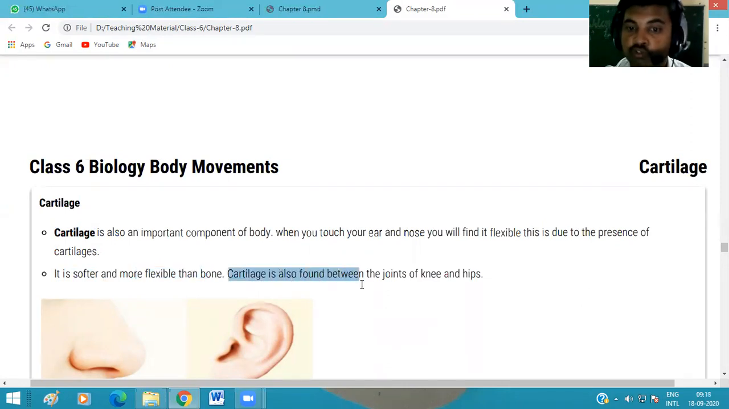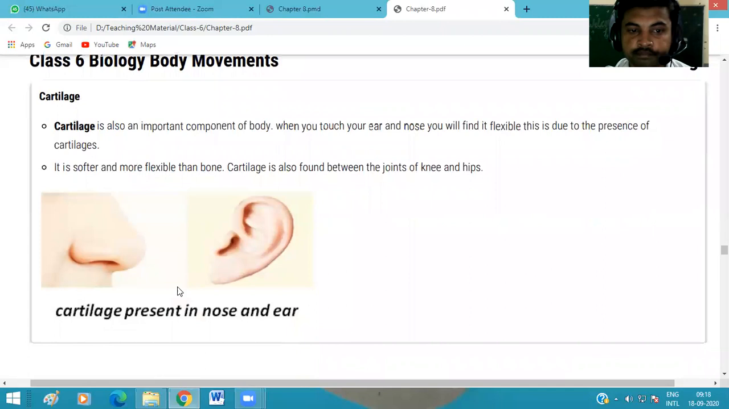And cartilage is also found between the joints of the knee and hips, okay. It is also a very important component of our body. A common example where cartilage is present is the nose and ear.